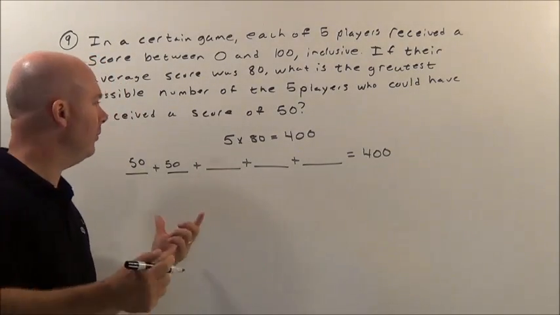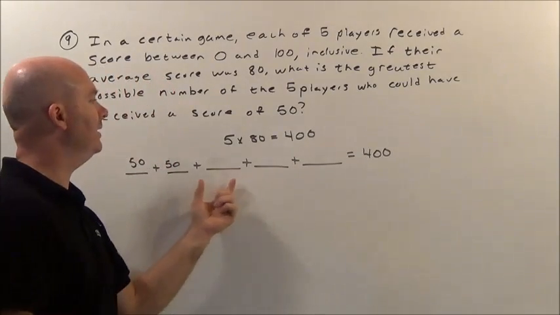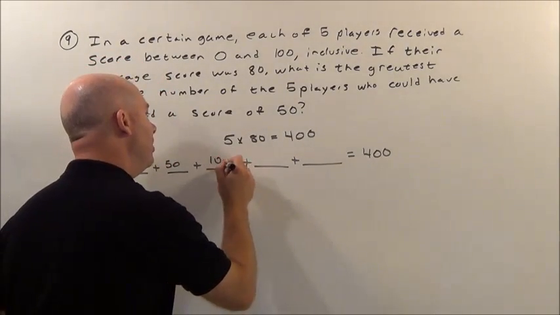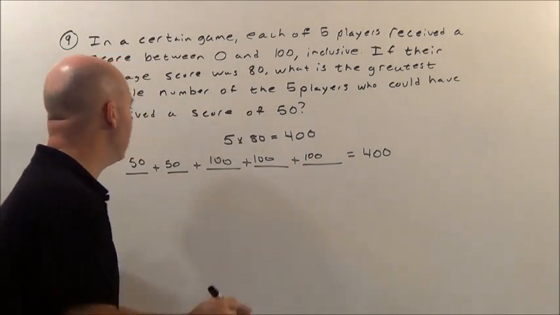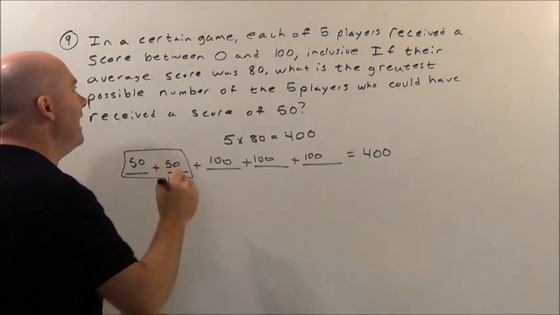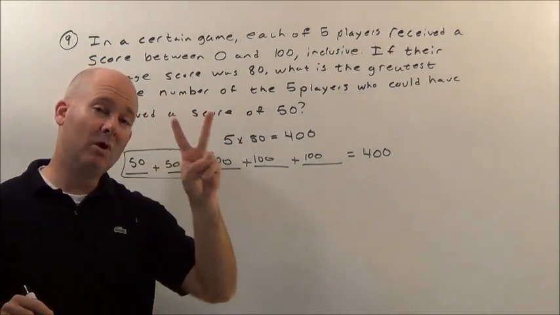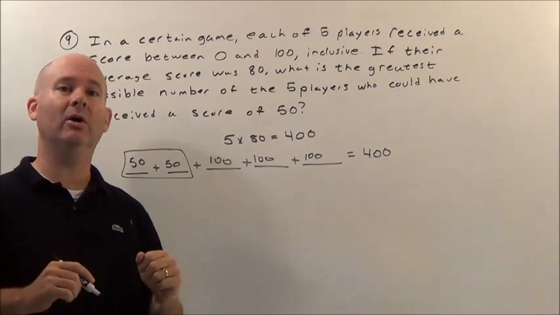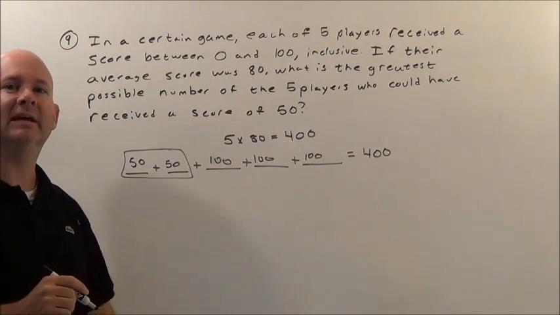What about 2 of them? Well, 50 and 50 is 100. We have 300 here, right, to get to 400. That's going to work. If this guy made 100, this guy made 100, and this guy made 100, it would work. So the most we could have of the 5 players who could have received a score of 50 is 2 of them. And that's if these 3 guys all made hundreds on that game. There you have it. The answer is 2.